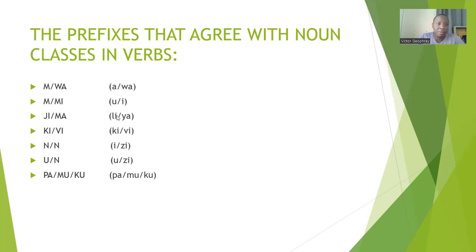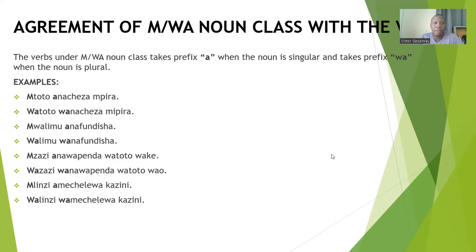In the ji-ma noun class, the prefix is li in singular and ya in plural. Ki-vi: the prefix is ki in singular and vi in plural. The prefix is i in singular and zi in plural. The prefix is u in singular and zi in plural. And pa-mu-ku is the same, because when you use pa, the prefix is pa. When you use mu, the prefix is mu. When you use ku, the prefix is ku. Now let's see one noun class after another with examples. Karibu sana.